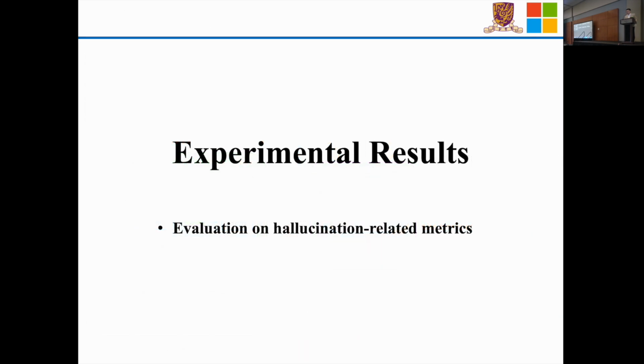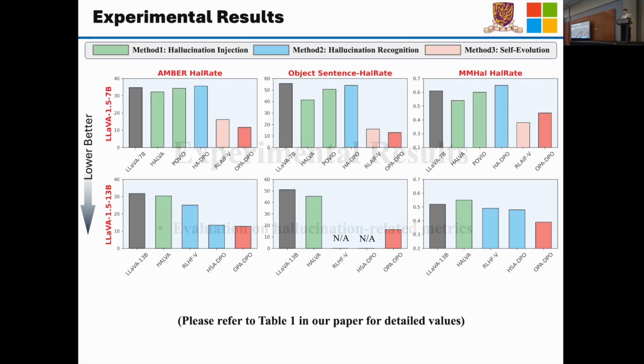So lastly, let's take a close look at our experiment results. We find that DPO is especially effective for the direct indicators about the hallucination rate. So we just plot some important metrics about this, such as the AMBER hallucination rate, the object sentence-level hallucination rate, and the MMHal hallucination rate. Please note that all the metrics in this slide are the lower the better. And we just utilize 2 models as starting points, which are LLaVA-Instruct 1.5 7B and 13B.